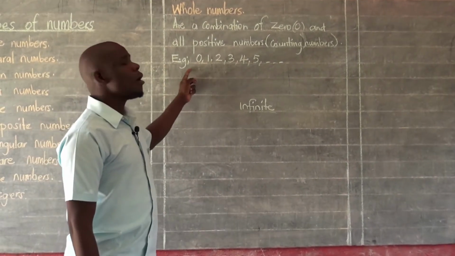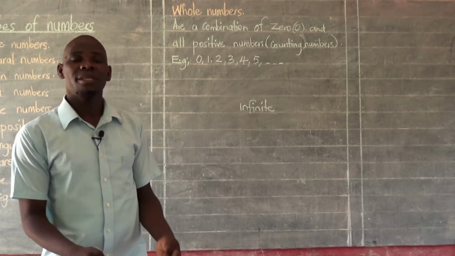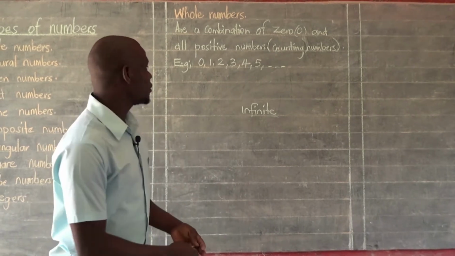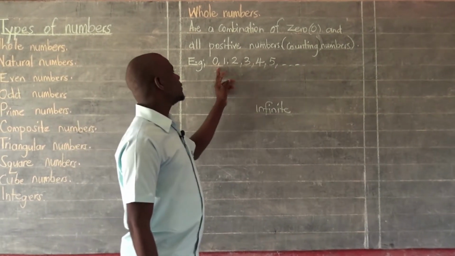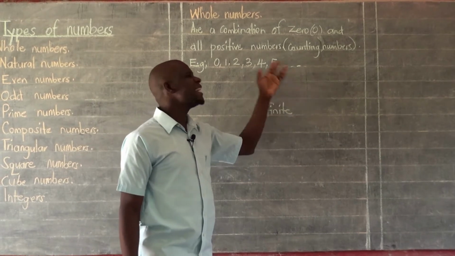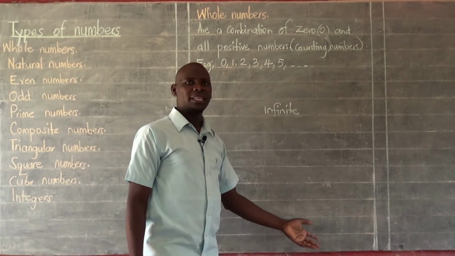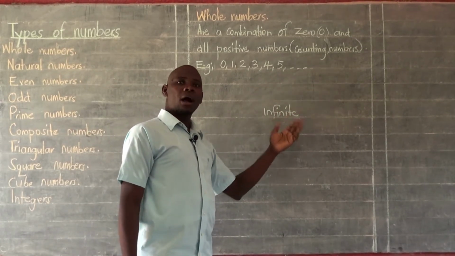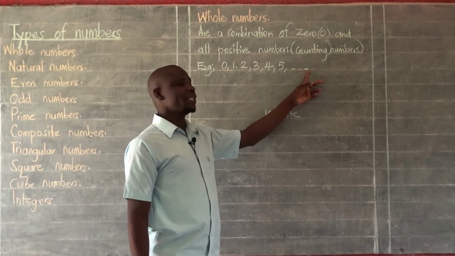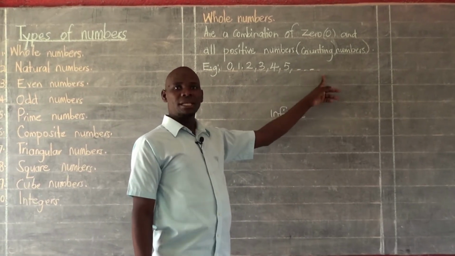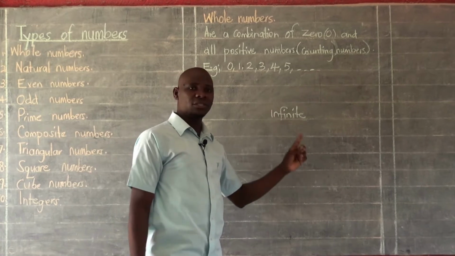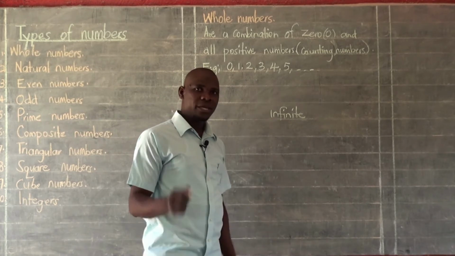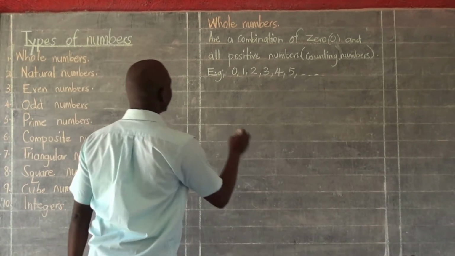Even here, whole numbers, if it is just something which is open, they give us an example of an infinite set, because I've just listed some of them, but there are so many more which are remaining. So to show that I have many more whole numbers remaining, I just put 3 dashes, or I put 3 dots. Of course, mathematically, the 3 dots or the 3 dashes refer to infinity.